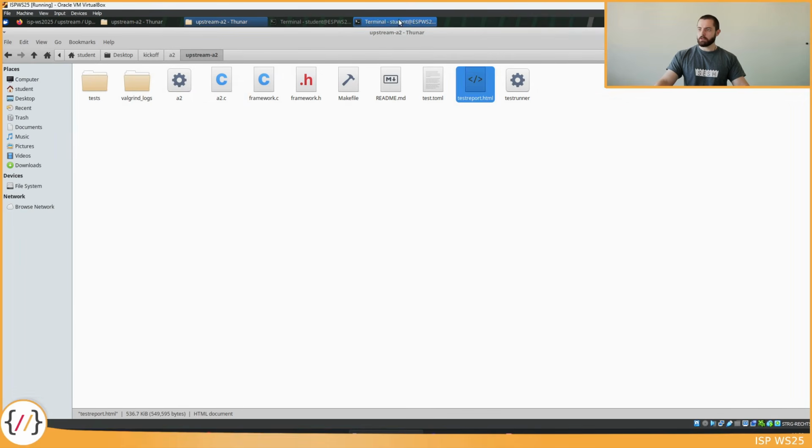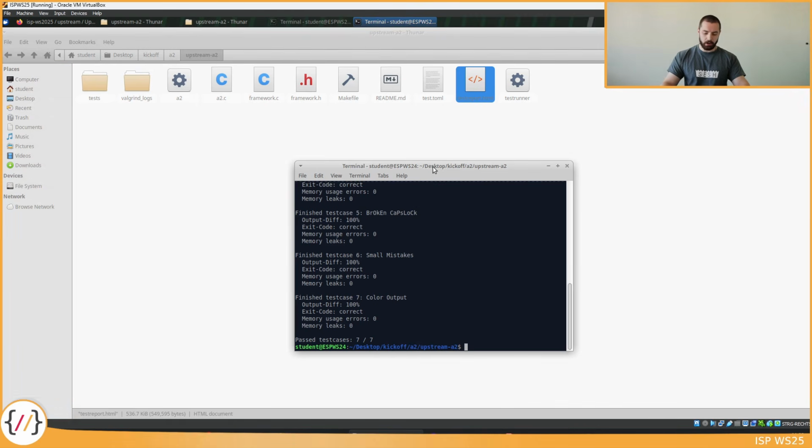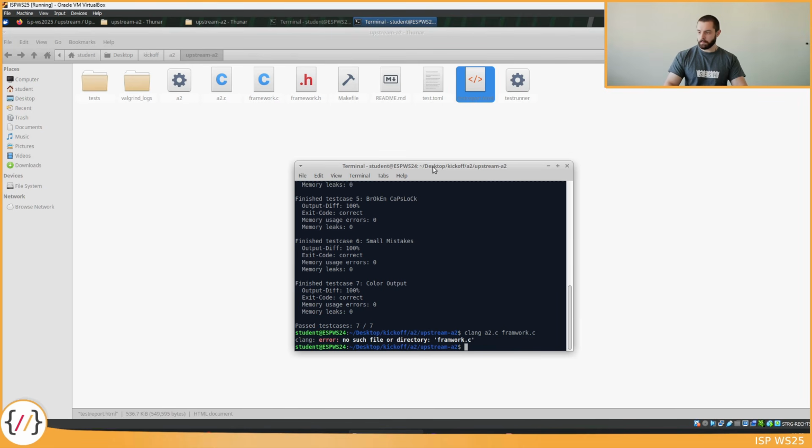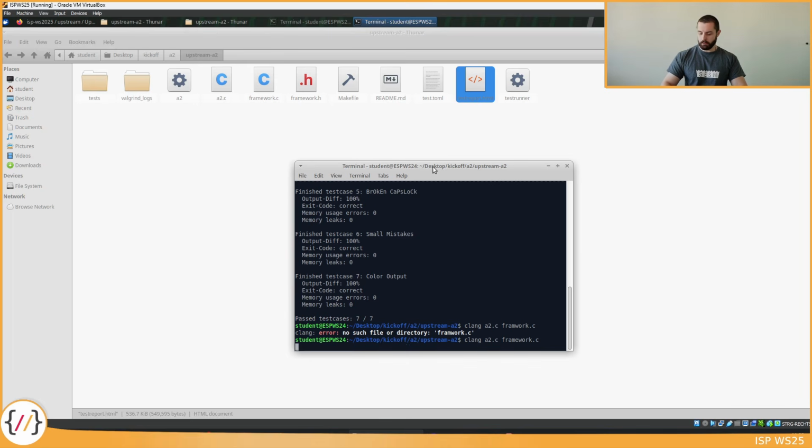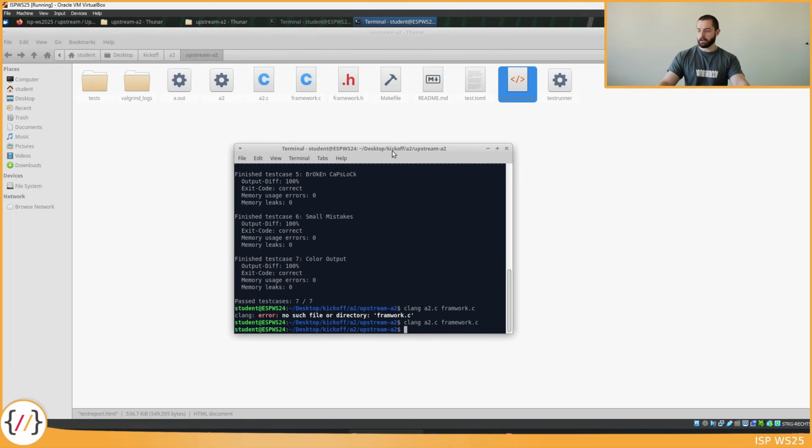One more thing I want to show you is how to compile the code manually if you're using the framework. In general, we always need to specify our source file. So if we are using the framework, we need to specify our source file, a2.c, and the framework file as well, framework.c. That way the compiler works.